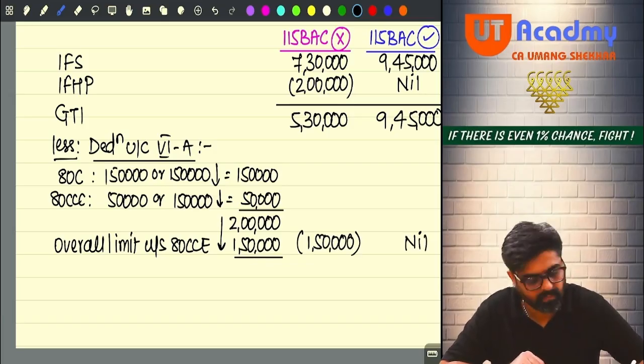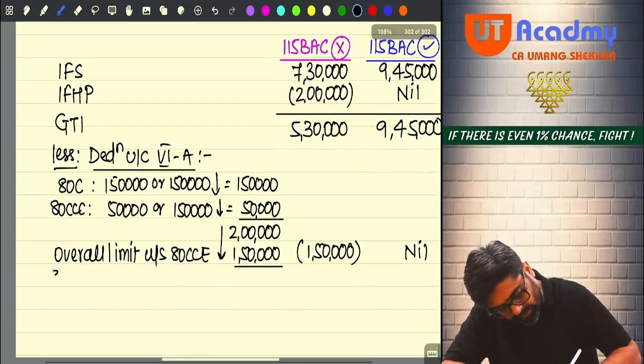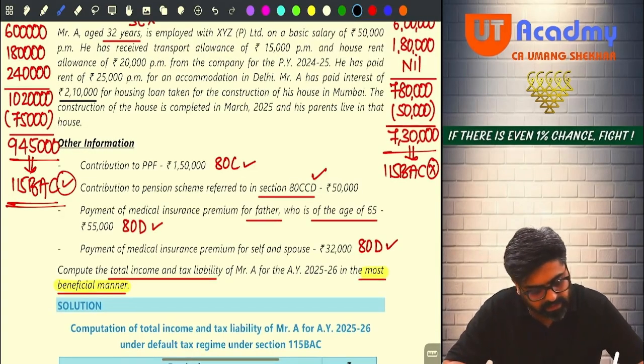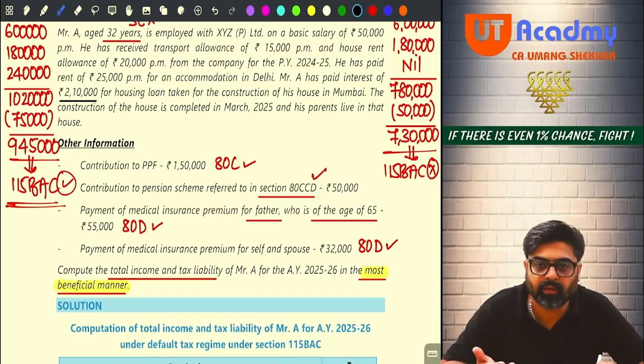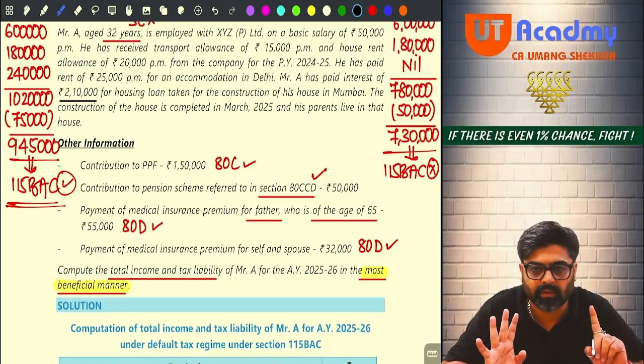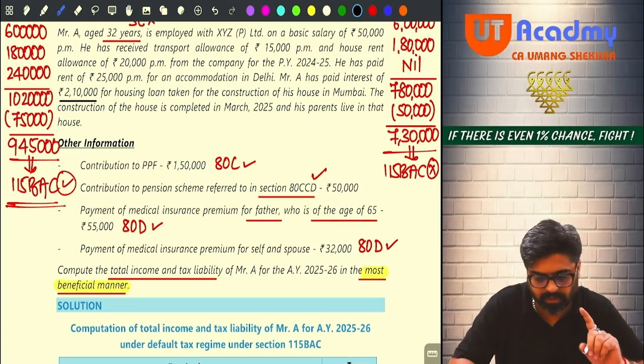Yes or no? Now 80D is there. For 80D, for father he is going to get 50,000, 55,000 or 50,000. And for self and spouse he is going to get only 25,000, 32,000 or 25,000, whichever is lower. Yes or no?